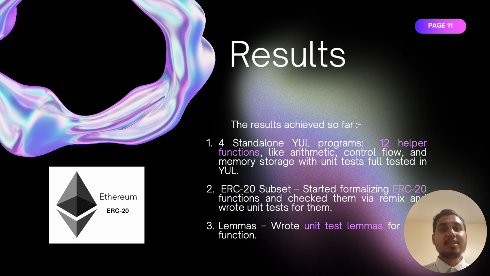Now, the things that I've achieved so far: I've formalized 4 standalone YUL programs covering ideas like arithmetic flow, storage, and memory, and alongside that, I also wrote 12 helper functions for these 4 programs, which support things like arithmetic operations and memory manipulation. I also managed to formalize a small part of the ERC20 smart contract. I tested these parts of the smart contract thoroughly in Remix to understand their behavior and built matching formal definitions and unit tests. Lastly, I wrote lemmas as unit tests for each function. These confirm that the proofs act exactly as expected.